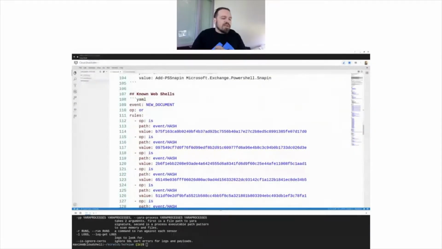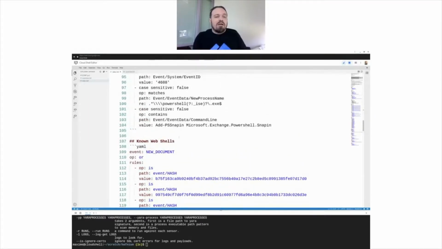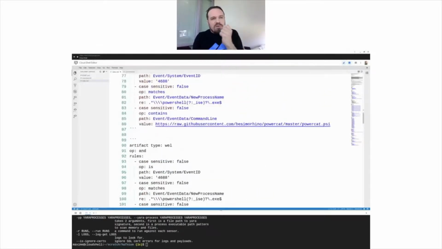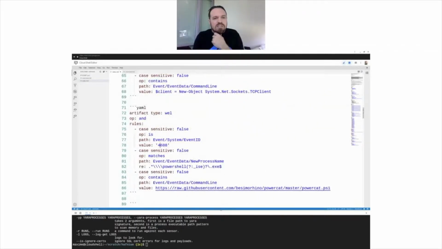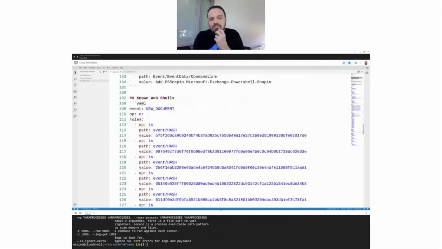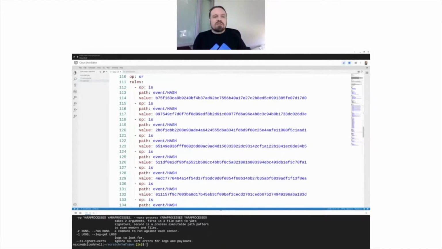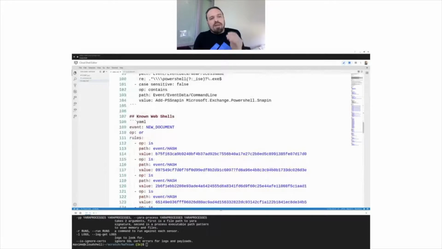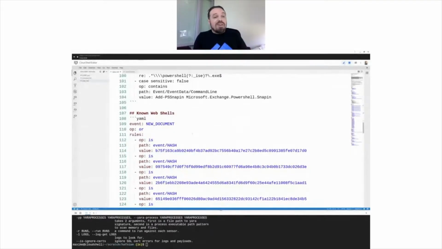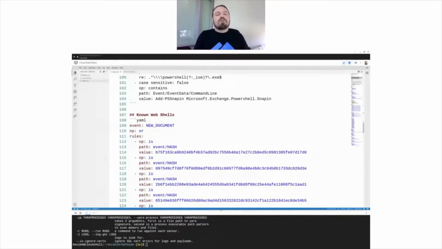Now, there are other interesting rules that we can try to do, right, that are not related to Windows event logs. LimaCharlie produces a lot of events by itself, and especially the example that we had above of 4688, which is a process execution, that's trivial to detect in real time for LimaCharlie, but also some other types of interesting events. So the next few rules are not Windows event log, they're native LimaCharlie events.